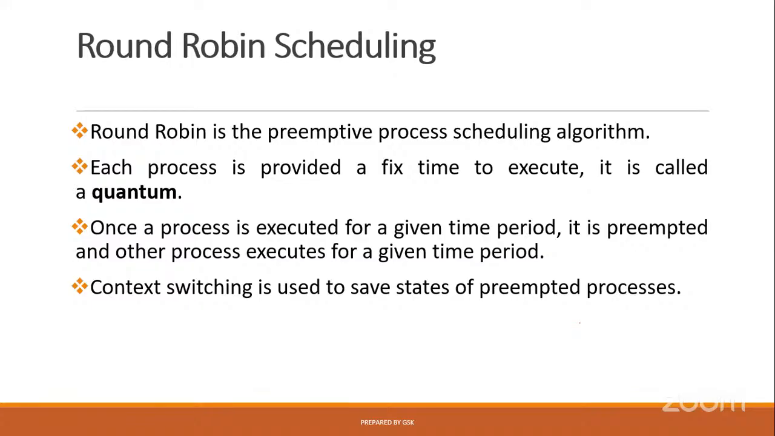This is general terminology. But coming to the technical terminology, that time is called a time quantum. Each process is provided a fixed time to execute. It is called quantum. Once a process is executed for the given period of time, it is preempted and another process executes for the given time period. Preempted means the patient has to come out from the doctor's room. In the same way, that process must come out from the execution. More technically, that process state has to be changed from running to ready again.